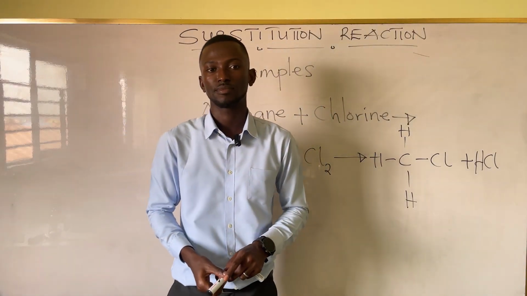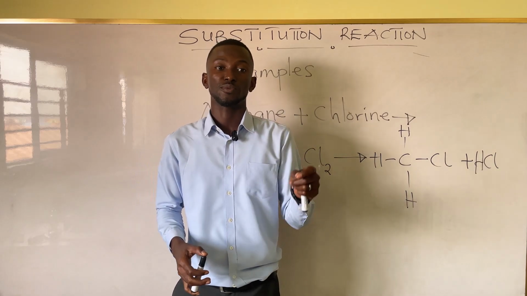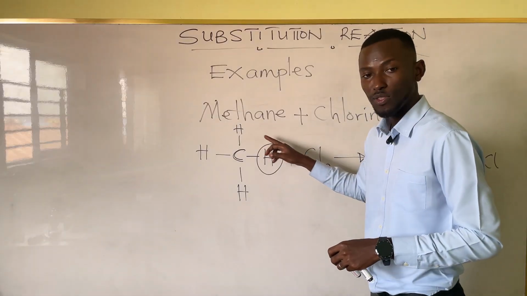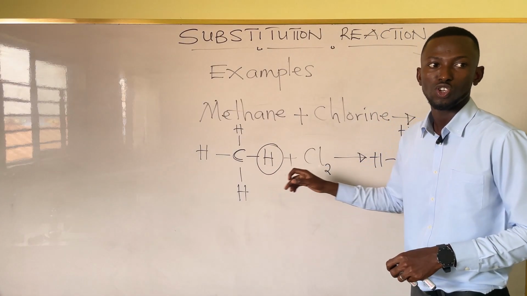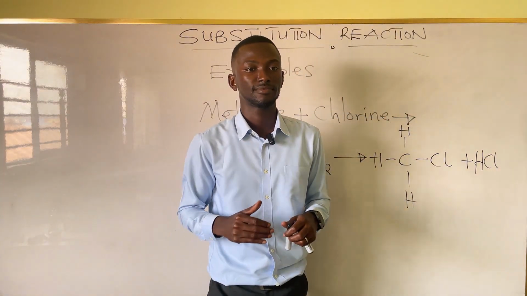I hope that's clear. Yes. So this is an excellent example of what? Substitution reaction. Why is it called substitution reaction? One of the hydrogens has been substituted using a halogen. Can we move on? Yes.